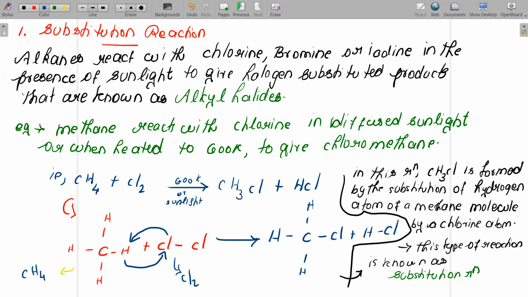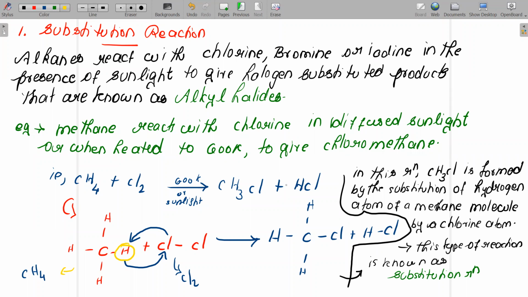So children, listen carefully. In this reaction, chloromethane CH3Cl is formed by the substitution of a hydrogen atom of a methane molecule, right? So this hydrogen is substituted by a chlorine atom, right? So by this you got chloromethane. Hence this reaction is known as substitution reaction. Any doubts?